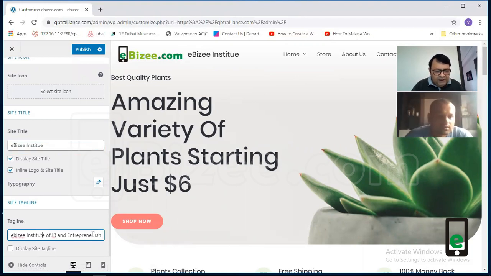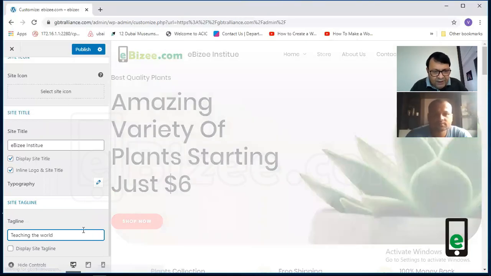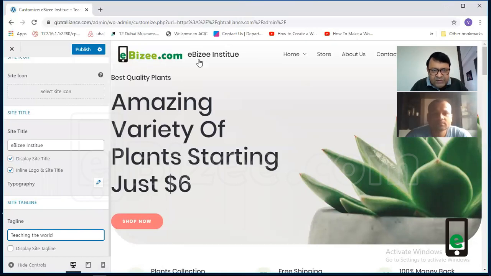And I can do one more thing. I can write here some tagline. Suppose I can write, Teaching the world. I can put some tagline. Now, I have put the tagline, but it is not visible here. Can you see it is not visible? So what do you do? You check this box, Display the site tagline. Teaching the world. So your institute name has come and Teaching the world is here.